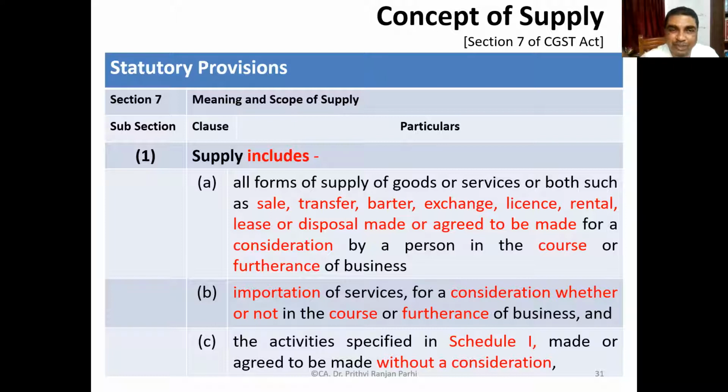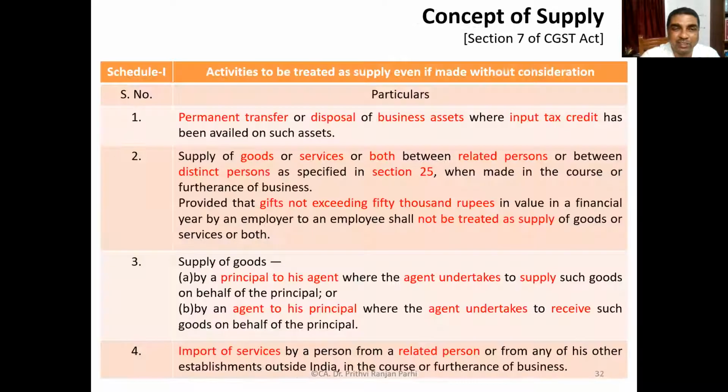This inclusive definition is a little complex. First of all, it explains so many things: sale, transfer, barter, exchange, license, rental, lease, disposals, etc. But it says it should be for a consideration and also in connection with business. Secondly, importation of service can be for a consideration, but even if it is without any nexus with business, still it will be treated as supply. And there are some activities which can be treated as supply even without consideration. Let us go through these activities.